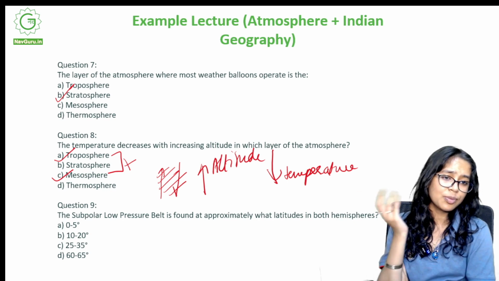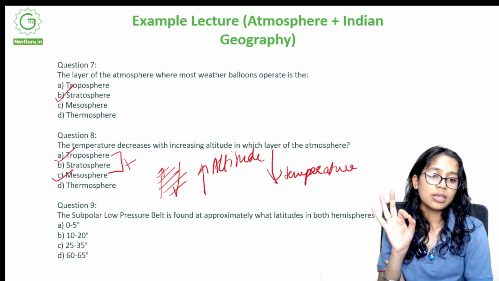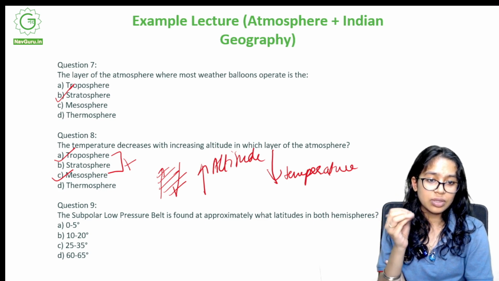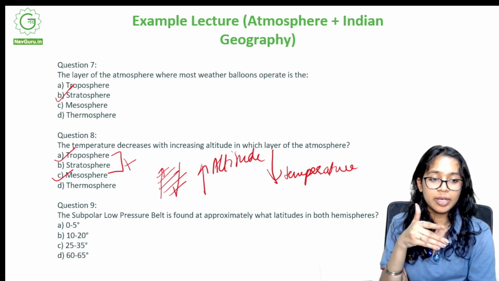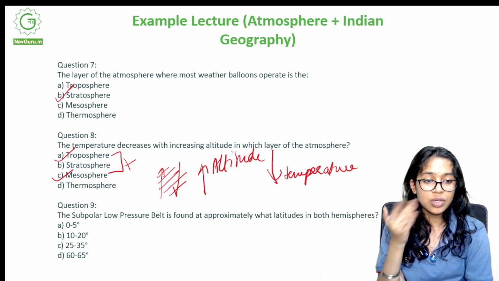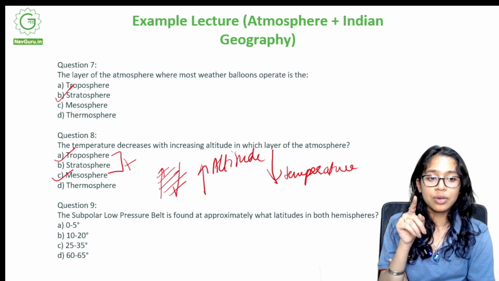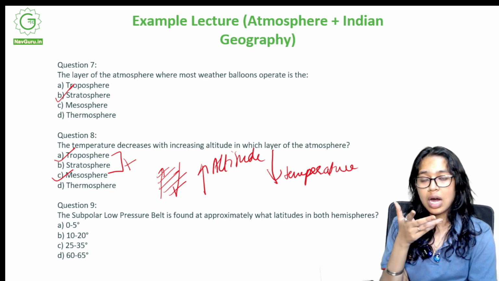So okay, I'll just mark troposphere or I'll just mark mesosphere. At least I'll attempt that question, and in case something happens, sometime later when the results come out, if this is not counted as a right answer, you can actually raise a question that you asked this one and it was not answered.